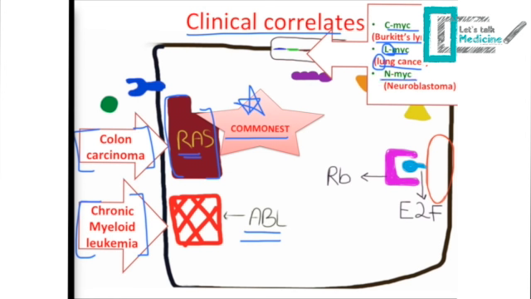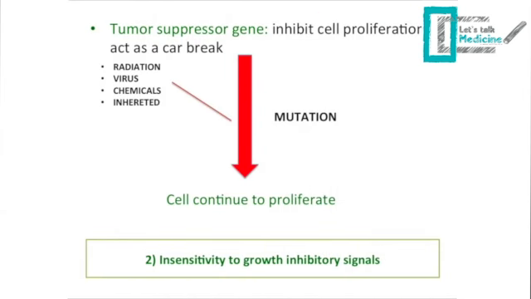N-MYC, which is correlated with neuroblastoma. So even when you have an oncogene in your cell, this is not enough cause to develop a cancer. This is because you have a tumor suppressor gene in your cell, and this gene acts to inhibit cell proliferation. So it acts as a car brake. It will tell your cell to stop further division.